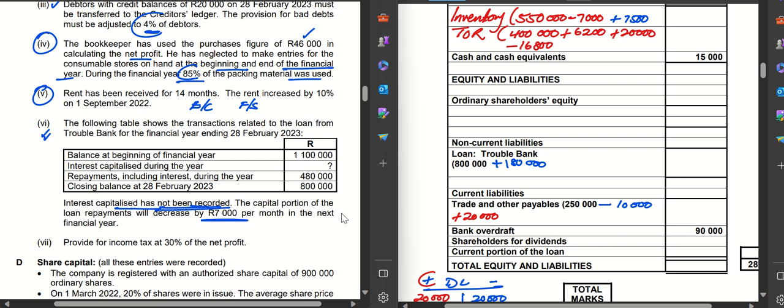Then they tell us that the capital portion of the loan repayments will decrease by 7,000 per month. I saw something like this. I can't remember whether it was the Free State or the Eastern Cape paper, where they decrease or increase the loan. They can either increase it or decrease it by the rand or by a percent. Please watch out for that. Here they're saying it's going to decrease by 7,000 per month. So it's 7,000 multiplied by 12. This is going to give you 84,000.